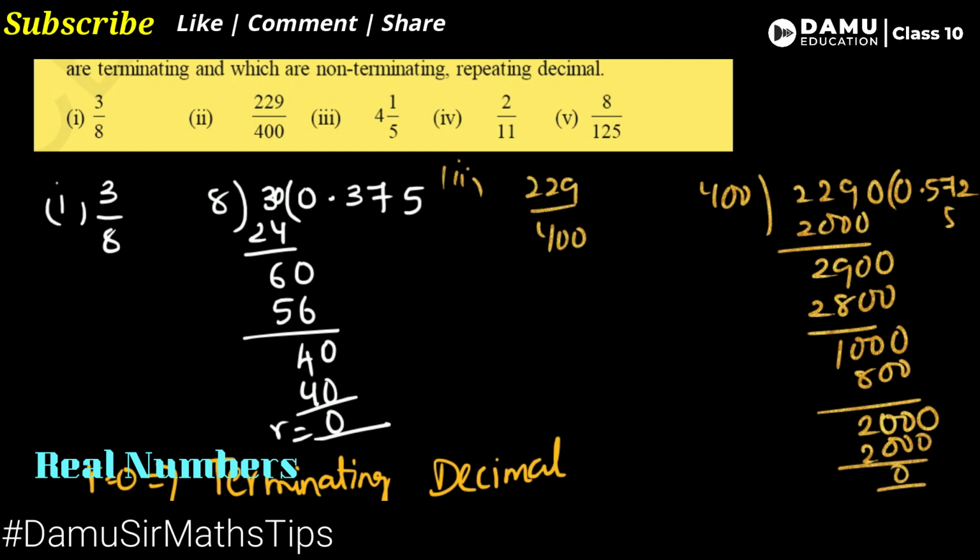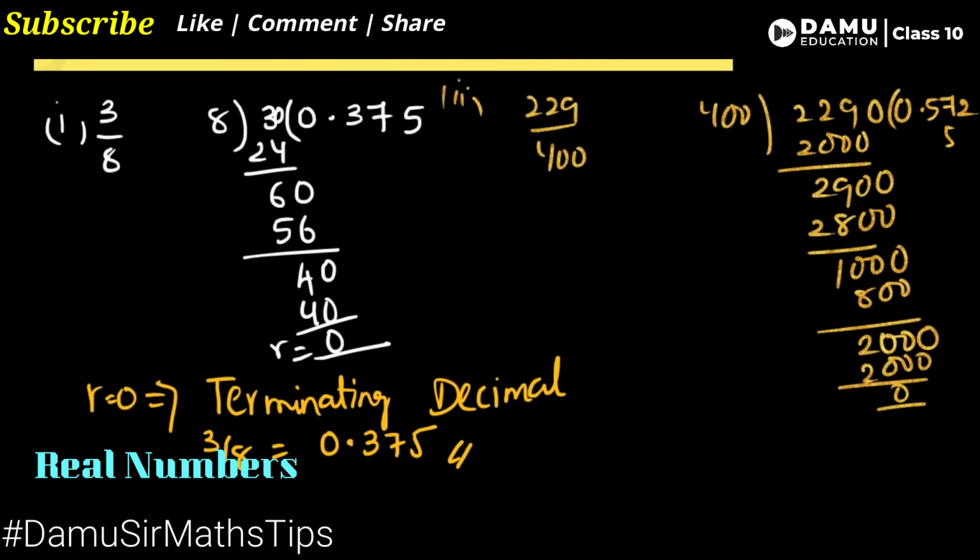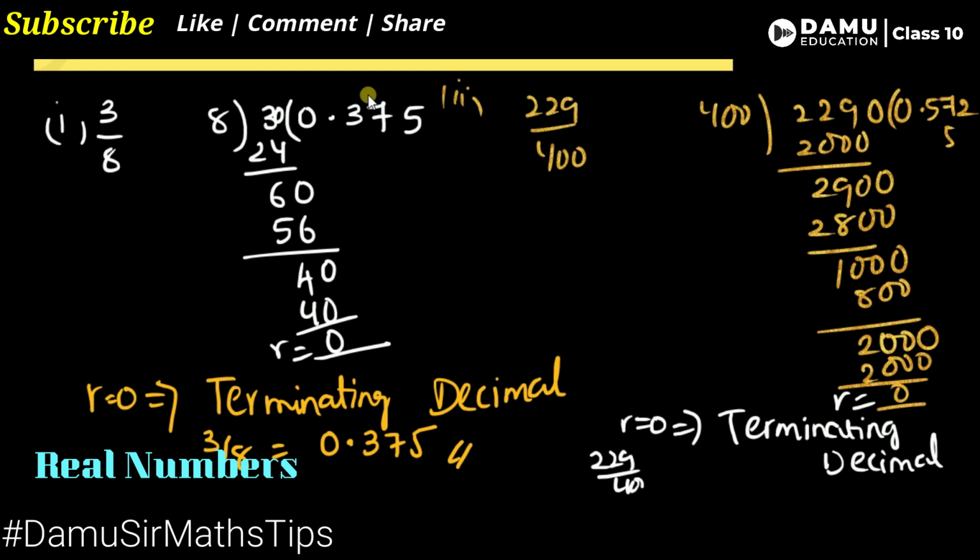So the remainder is equal to 0, which means it is a terminating decimal. So 229 by 400 is 0.5725. This is our answer.